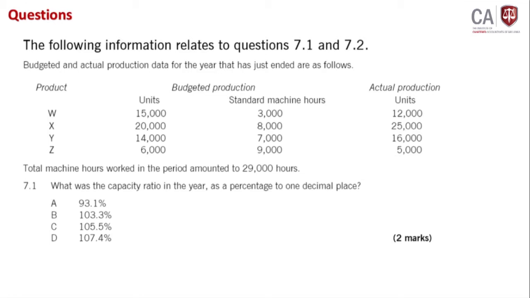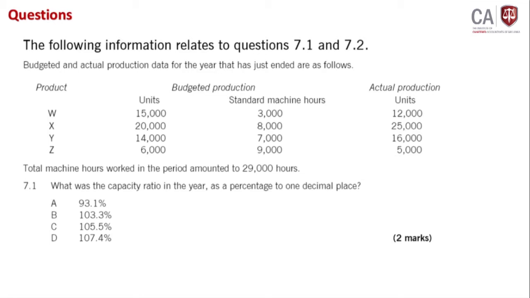Fine. The following information relates to questions 7.1 and 7.2. Do not worry about this number series, just focus on the question. Budgeted and actual production data for the year that has ended are as follows. You have budgeted production data and the actual production data.